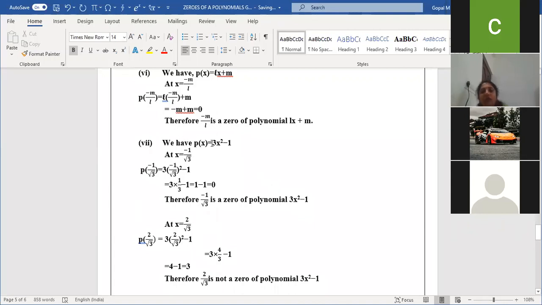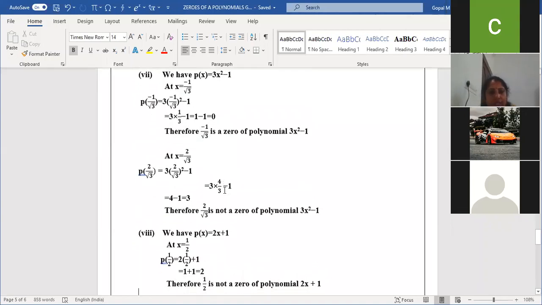Any doubt here? Here x square is there. We do the whole squaring. Minus 1 whole square is 1. Root 3 whole square is 3. Am I clear, children? Am I clear how we got 3 here? Yes, ma'am. Minus 1 whole square is 1. Root 3 whole square is 3. So 3 and 3 will get cancelled. 1 minus 1 is 0. Next, go for the next.